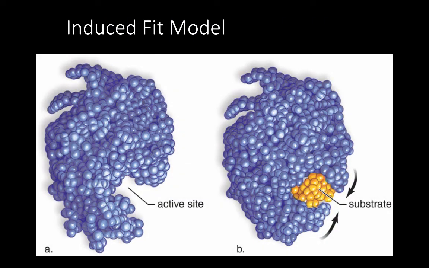Another model that works in concert with the lock and key model is the Induced Fit Model. This model states that the protein enzymes are slightly flexible, and that allows for the enzyme to form around the substrate when it binds to the enzyme, which means the substrate is securely held in place for the chemical reaction to occur. These two models result in the enzyme securely holding the proper substrates in the active site, which we now call the enzyme-substrate complex. This perfect alignment of the substrates in the enzyme ensures that the chemical reaction can occur with a lower energy of activation. All of an organism's chemical reactions occur with the help of enzymes.